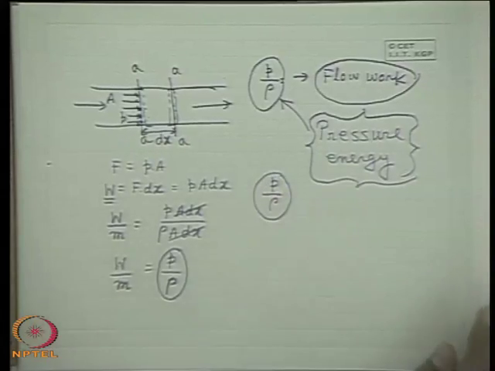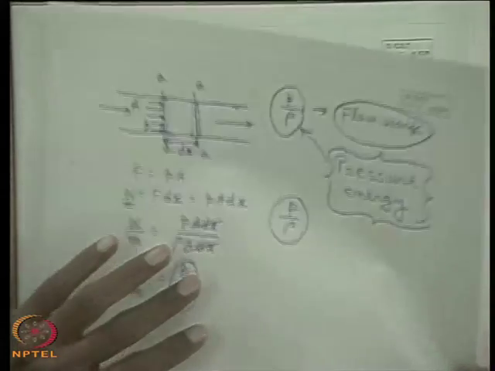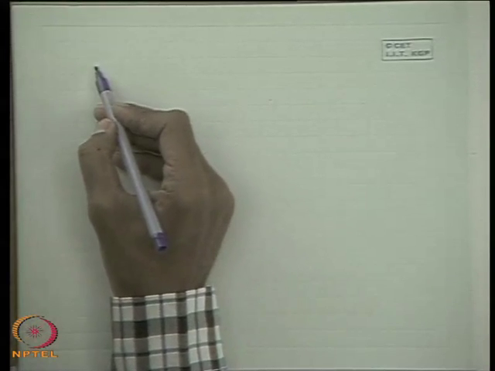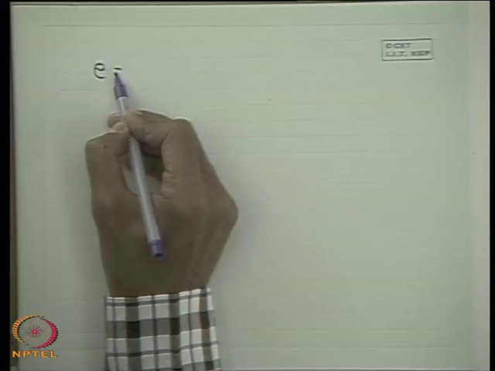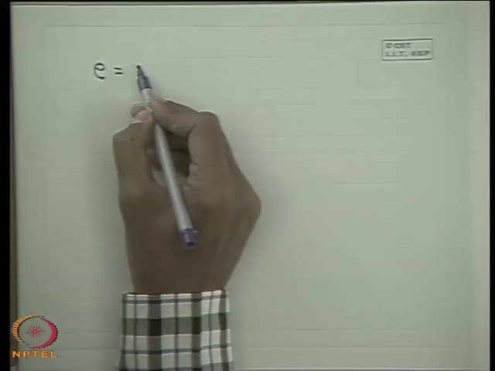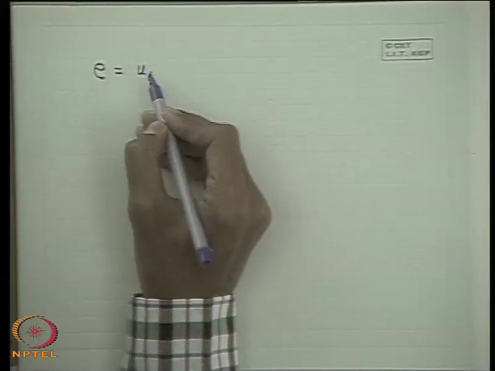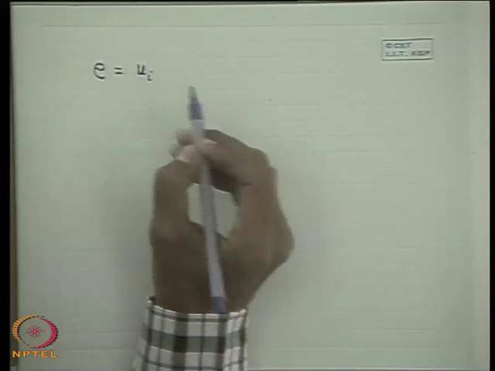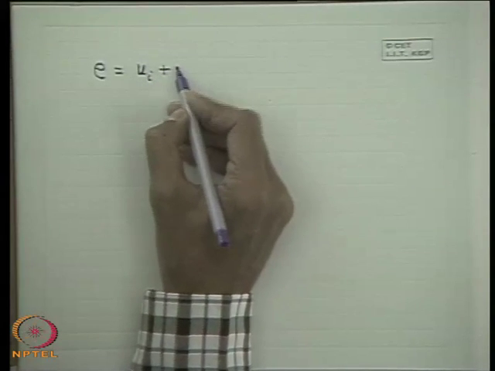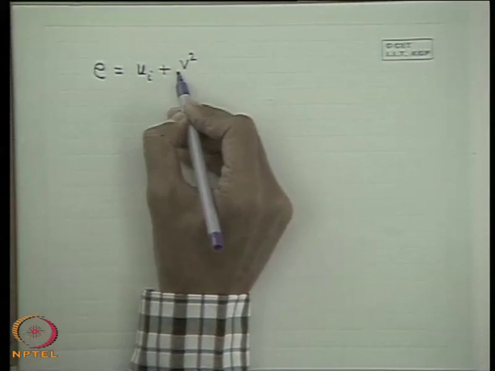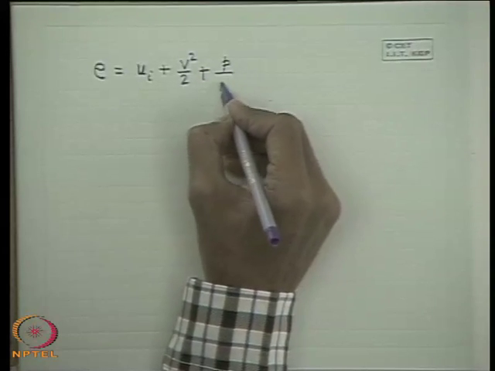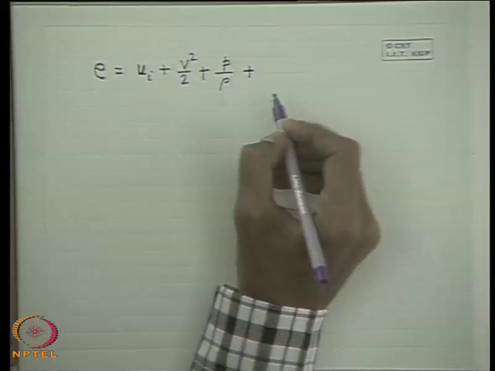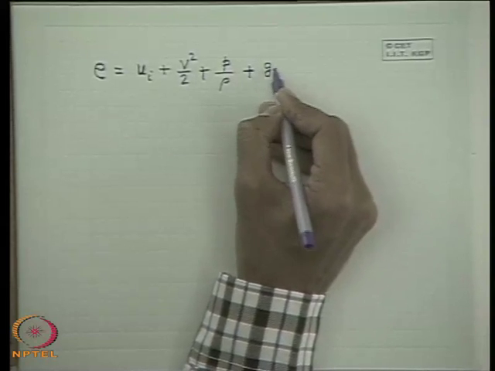Now we can recognize the different forms of energy that a fluid particle of a given mass possesses. If I denote the energy per unit mass by E, we can write E is Ui, where Ui is the intermolecular energy per unit mass, plus the kinetic energy per unit mass, plus the pressure energy per unit mass, plus the potential energy per unit mass.